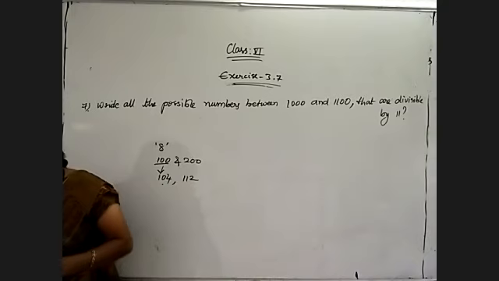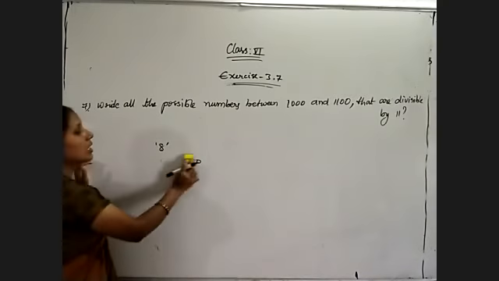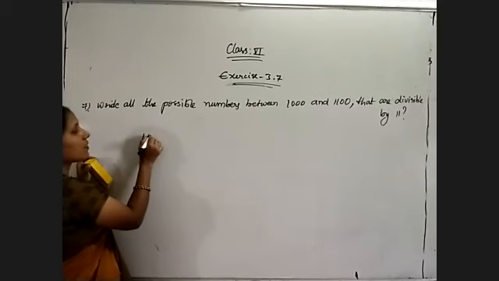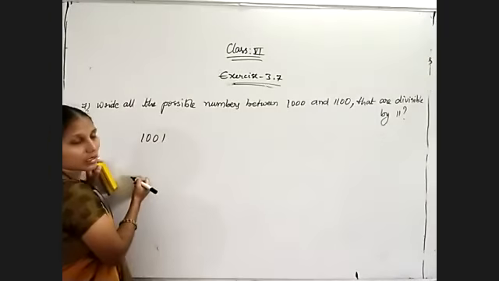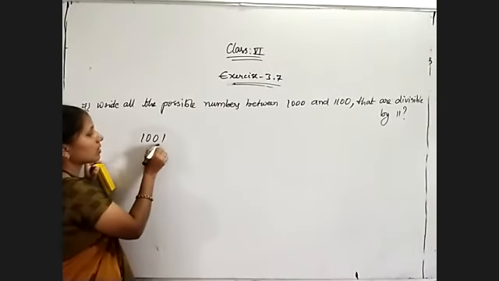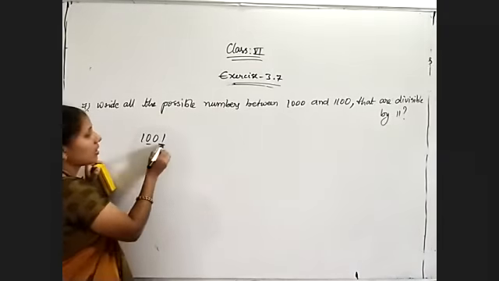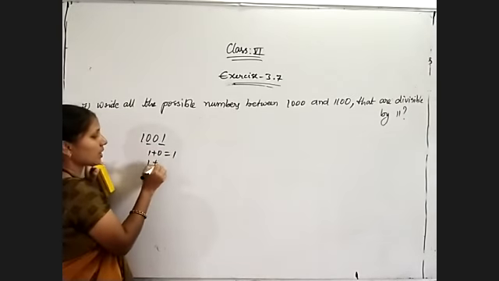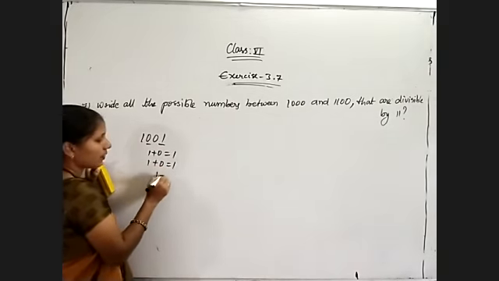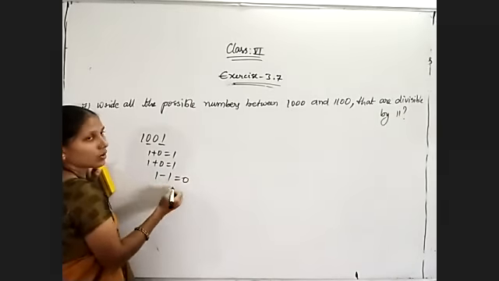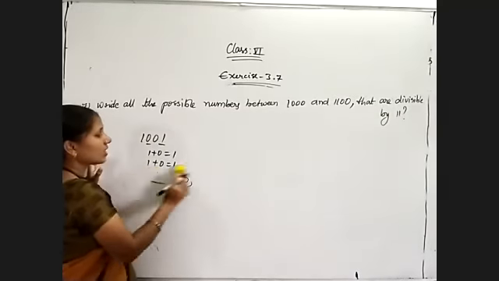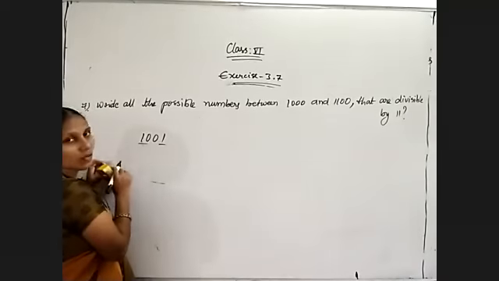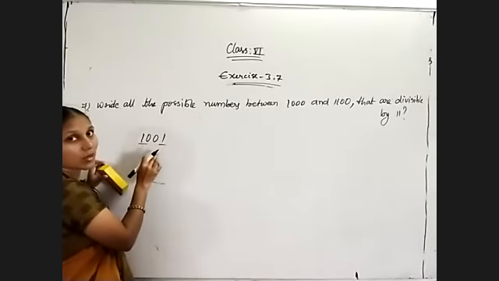So find out the smallest number between 1000 and 1100 that is divisible by 11. Just observe, 1001 is my first number. Just observe the divisibility rule of 11. 1 plus 0 is equal to 1, and the remaining digits also 1 plus 0 is equal to 1. The difference 1 minus 1 is equal to 0. So it is a palindrome number with even digits. So 1001 is exactly divisible by 11.